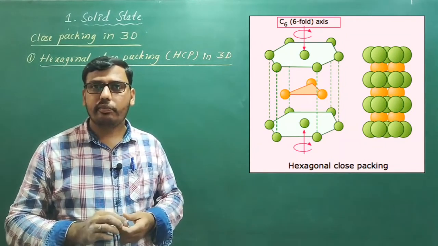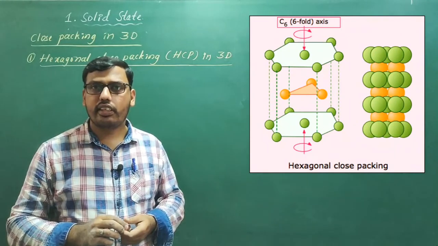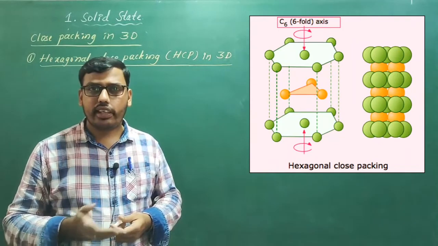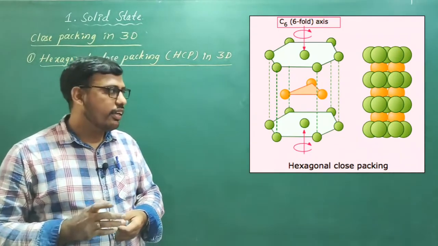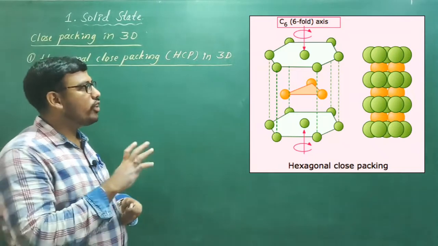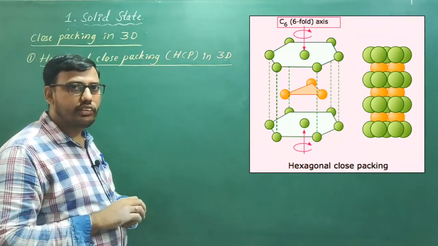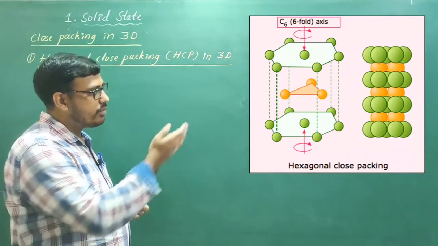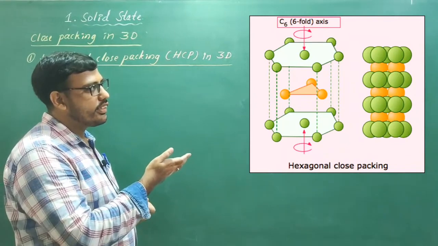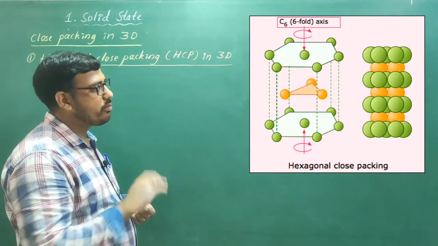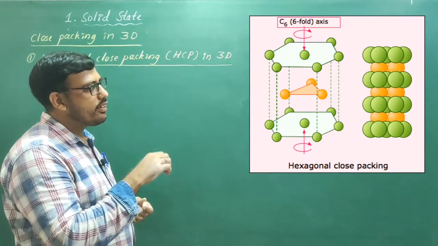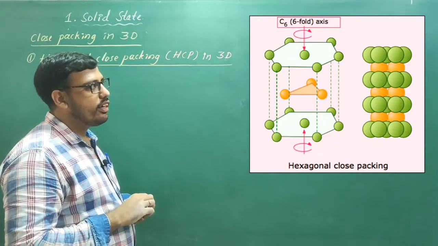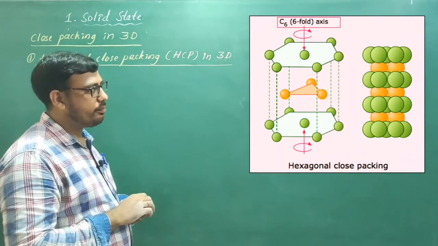We have already seen how particles are arranged in HCP in 2 dimensions. By taking these layers, we can construct once again hexagonal close packing in 3 dimensions. See, what is the arrangement? The first layer, observe the diagram, it is as it is, we have kept this one. In the second layer, the particles are placed over depressions of the first layer.